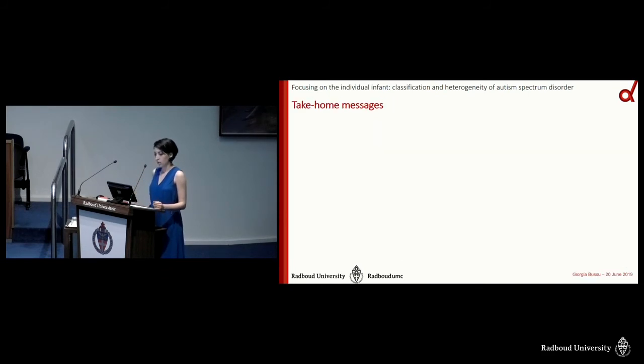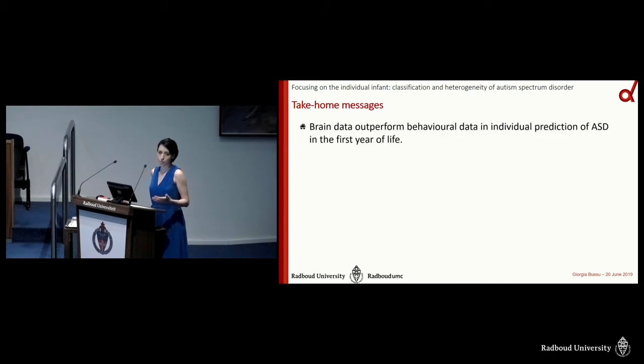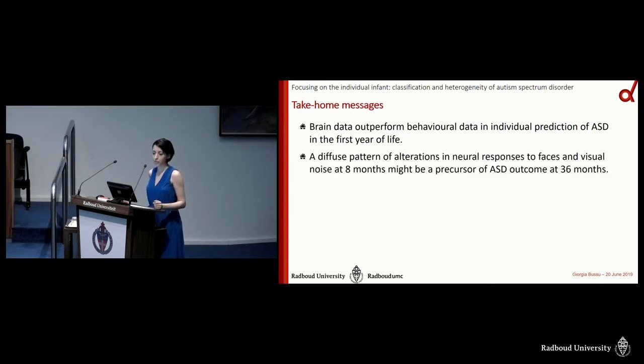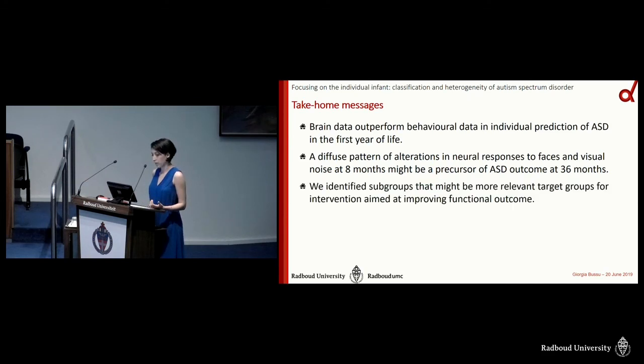So the take-home messages from my project: well, we confirm that brain data outperform behavioral data in prediction of ASD in the first year of life, and in particular, it was a diffuse pattern of alterations in neural processing of faces and visual noise at 8 months to predict ASD outcome at 36 months. Then in the second part, I identified subgroups that might be more relevant target groups for intervention. In fact, the aim of the intervention might be to improve later functioning, so subgroups identified based on functioning might help targeting such early interventions.